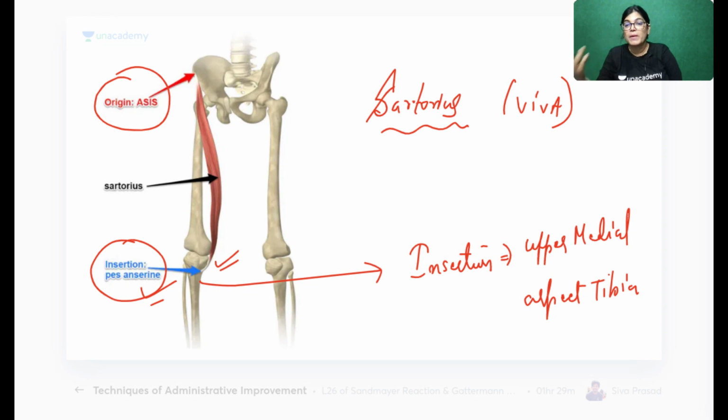Sartorius is from the anterior superior iliac spine. We have semitendinosus from the ischial tuberosity, and we have gracilis from the ischiopubic ramus, and all these structures are ultimately inserting into the pes anserine.